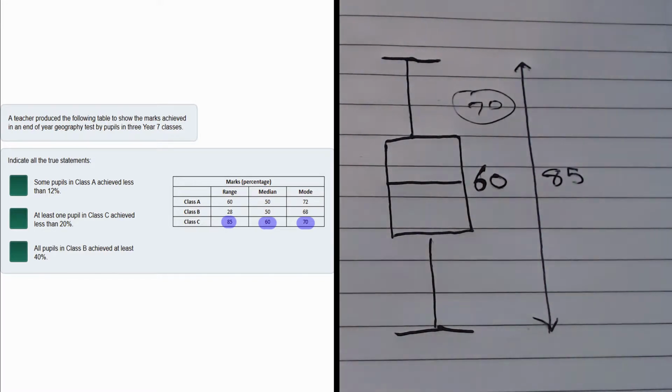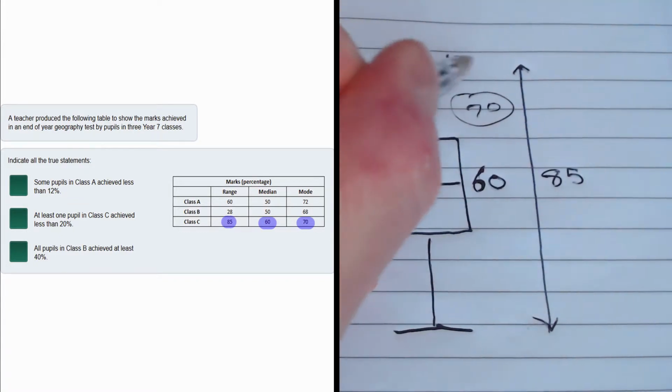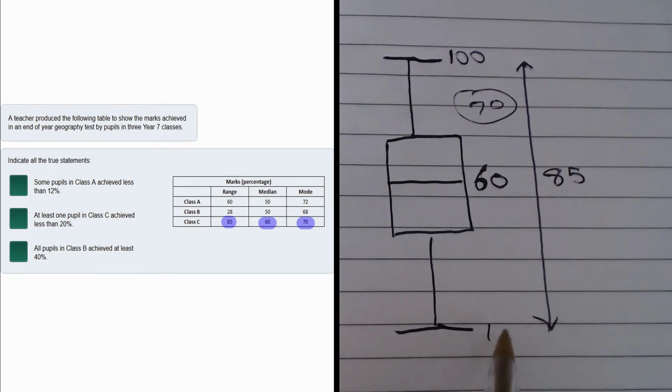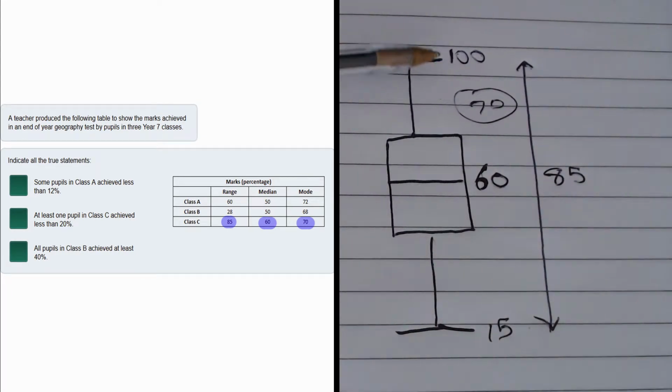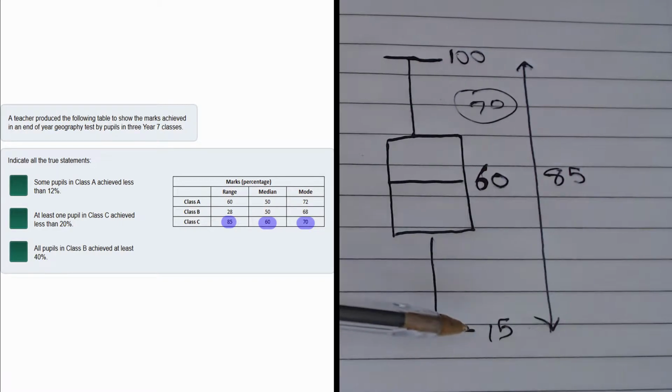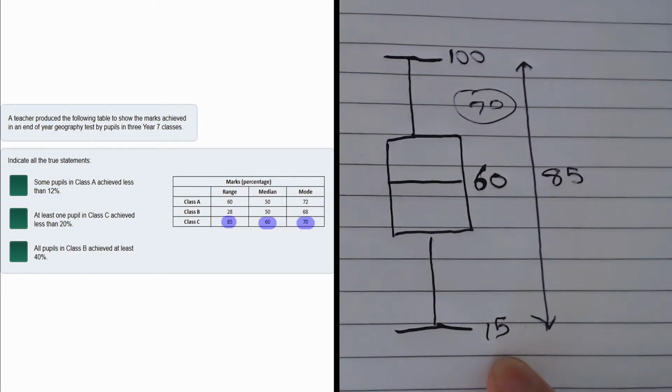We don't know where the mode exactly lies on the box plot. Now it says that at least one pupil in Class C achieved less than 20%. Well, this statement is definitely true. And the reason is as follows. We know the range here is 85, okay? So the maximum mark is 100. So even if the highest mark was 100, that range would take us down to 15. So even if someone got full marks in the test, then that means that the lowest mark was 15, which is less than 20. But as you can see, if we made this 90, so the highest mark was actually 90, so no one got 100%, someone got 90, then the range would take us down to 5.